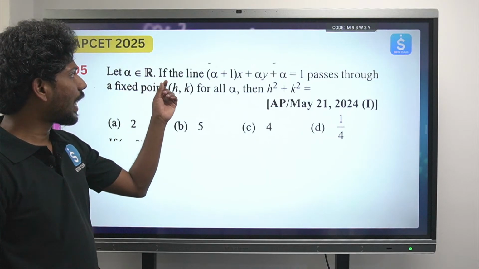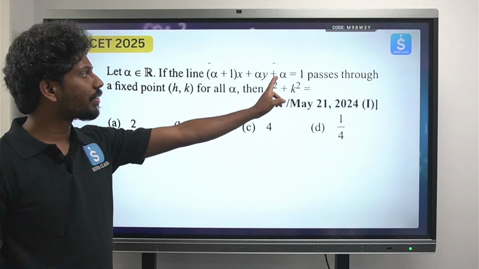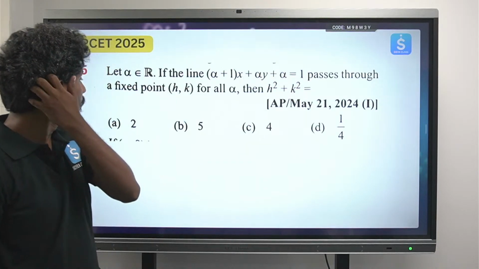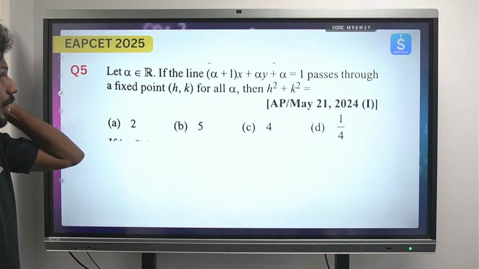Okay, we'll see this question. Let alpha belong to R. If the line (alpha plus 1) into x plus alpha y plus alpha equals 1 passes through a fixed point h comma k for all alpha, then h square plus k square equals?